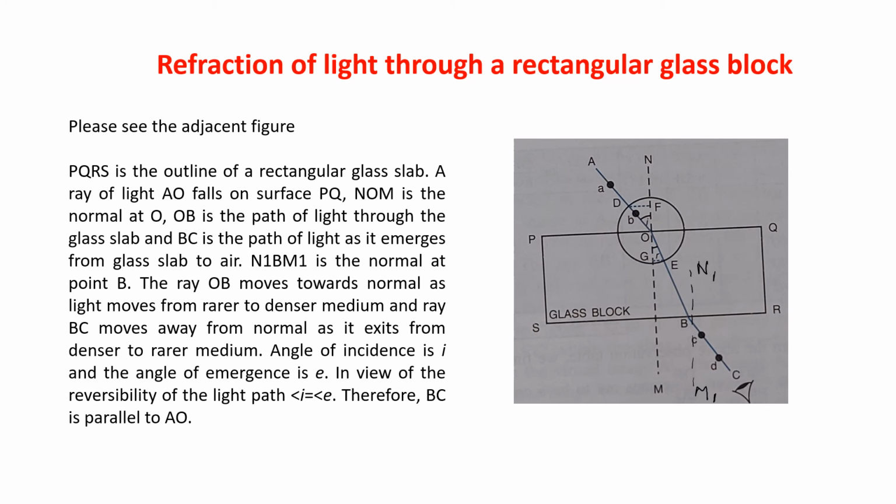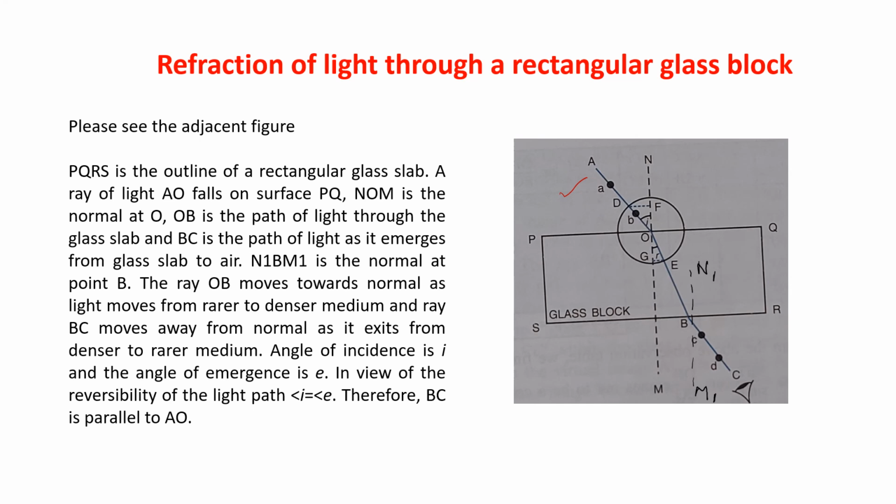Refraction of light through a rectangular glass block. PQRS is the outline of a rectangular glass slab. A ray of light AO falls on the surface PQ.